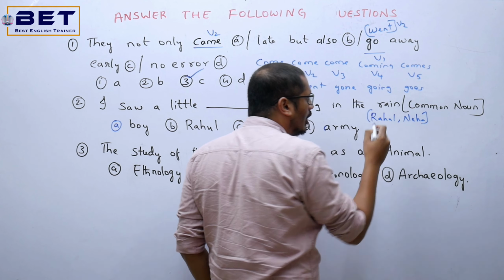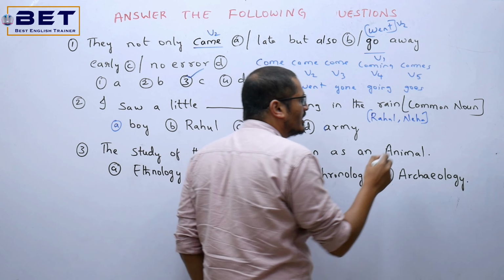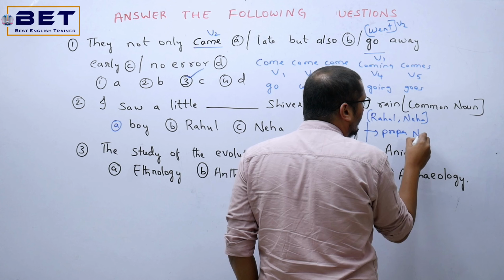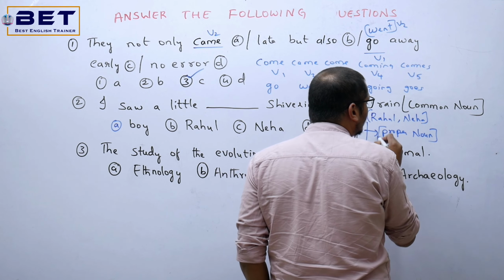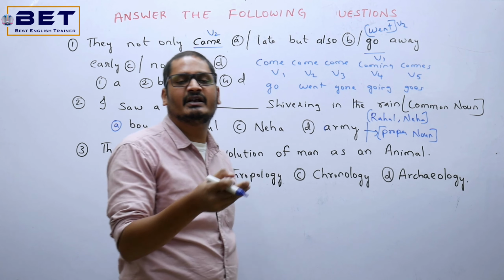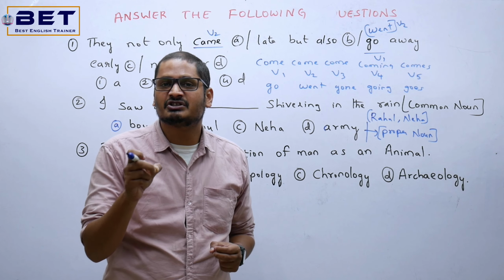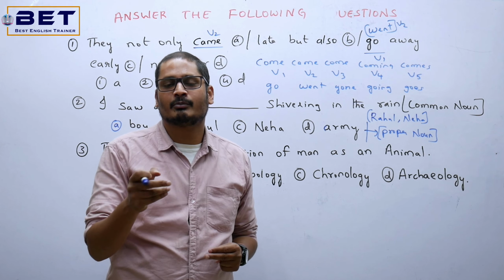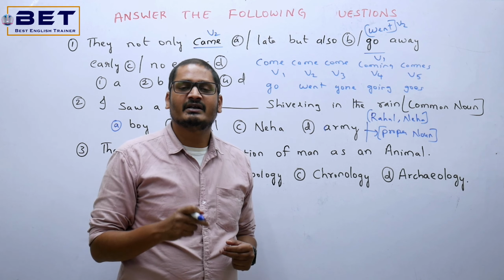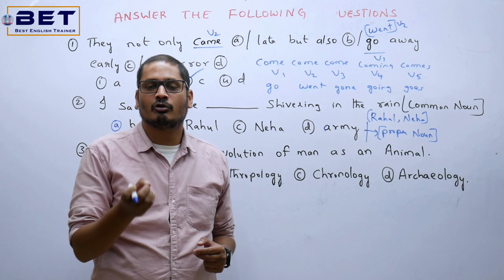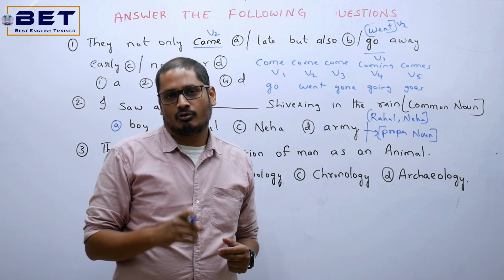Now here Rahul and Neha can be generally the proper nouns. Now what is a proper noun? Proper noun is a specific person, specific place. Anything it can be specific. For example, I said Ashoka is the greatest king. Now what is Ashoka there? The proper noun. For example, I said German Shepherd is a ferocious dog. Now what is German Shepherd? It's altogether a proper noun.